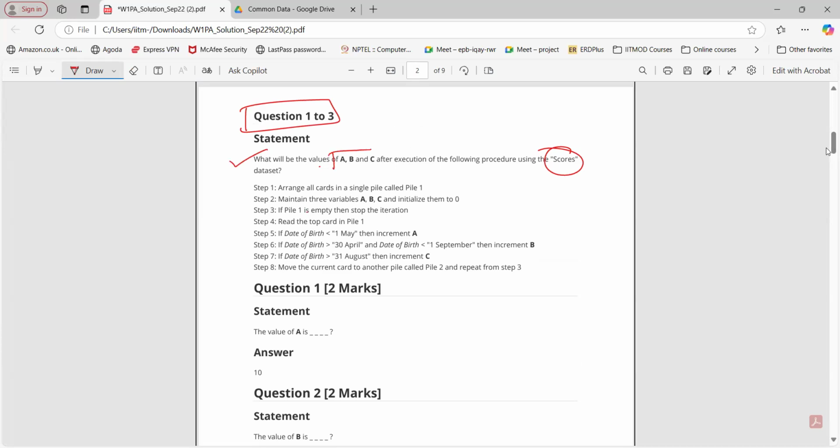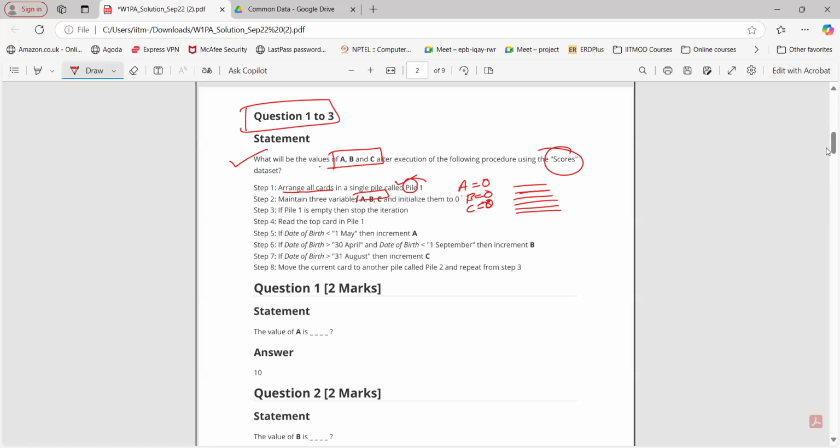What will be the values of A, B, and C after execution of the following procedure using the scores data set? What's the first step? Arrange all cards in a single pile called pile 1. When I say pile, what do you understand by pile? Stacks. Yes, we are keeping the cards on top of one another, so we can say a stack. Next, maintain three variables A, B, and C and initialize them to 0. So at step 2, A equals 0, B equals 0, and C equals 0.